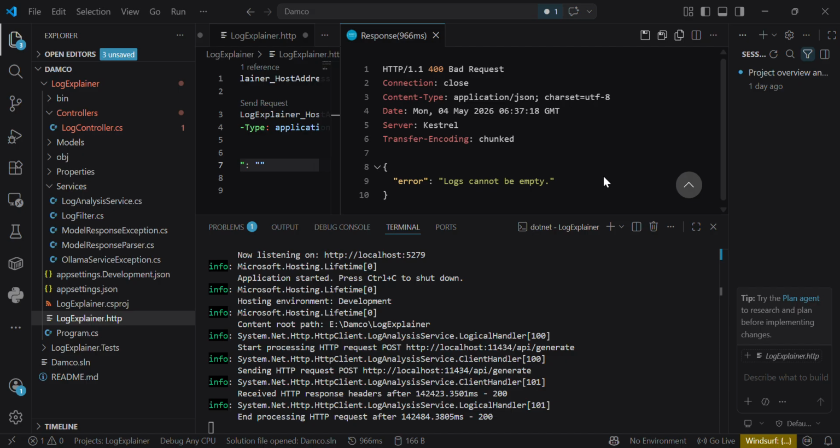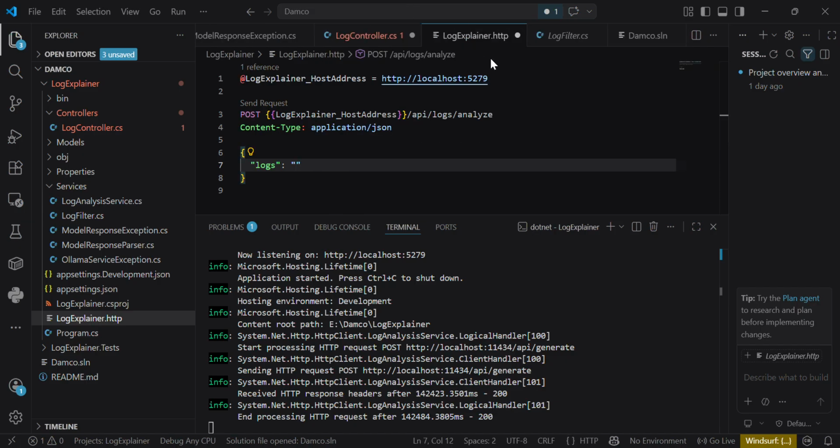So in this demo, we can see three important behaviors. The happy path works, invalid input is handled safely, and AI service failure is reported clearly. The next step is how we built it. I will walk through the code and architecture, and explain the key choices I made and why. I will explain how I built the project and how the code is organized. So let me explain it.